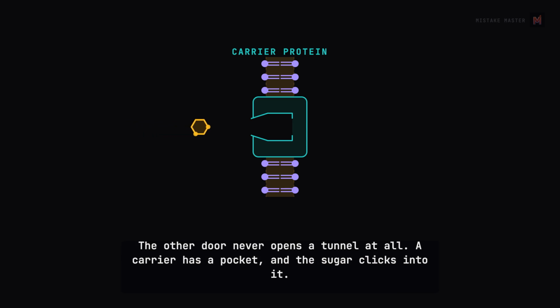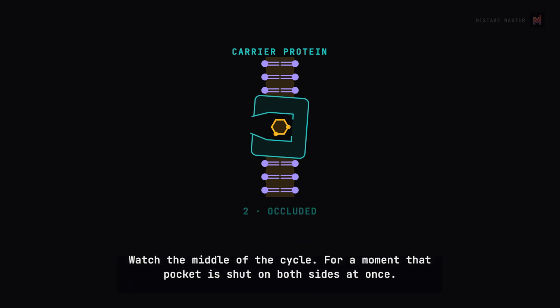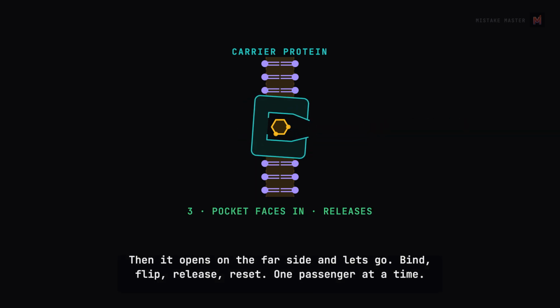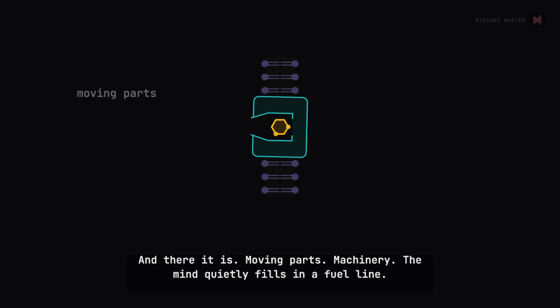The other door never opens a tunnel at all. A carrier has a pocket, and the sugar clicks into it. Watch the middle of the cycle. For a moment, that pocket is shut on both sides at once. Then it opens on the far side and lets go. Bind, flip, release, reset. One passenger at a time. And there it is. Moving parts, machinery.